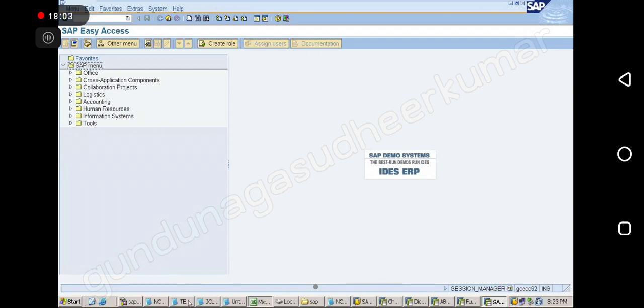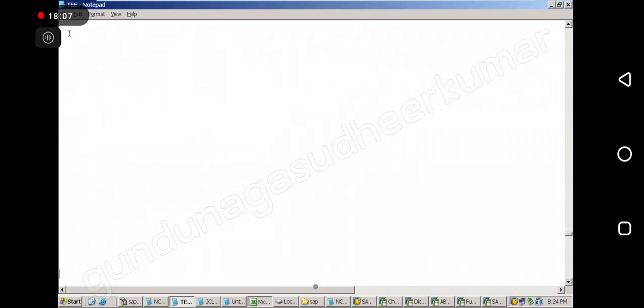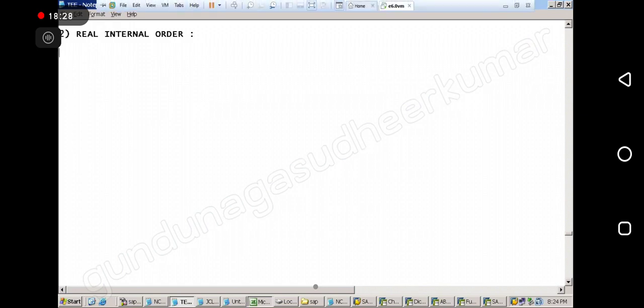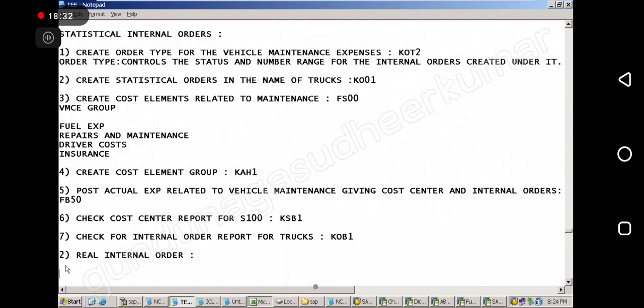So where are we? Now I am going to the next topic. The next is the second type. The second one is the real internal order. Real internal order, this is very, very important. Statistical is also important, but real internal order is very, very important. Can you go a little up, sir, once?